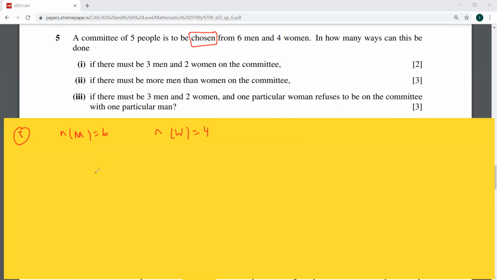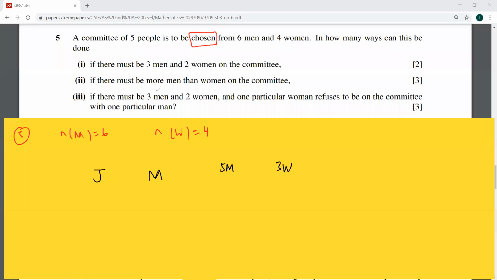Now let's say that person's name is Jojo. And that lady's name is Momo. And now we are having 5 men and we have 3 women.